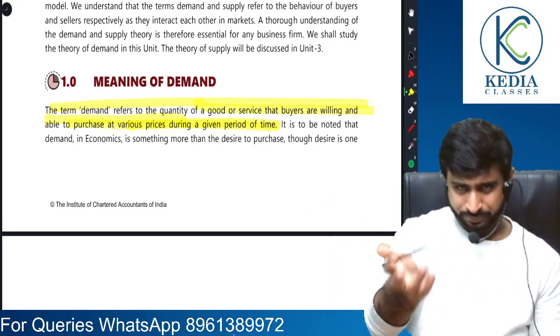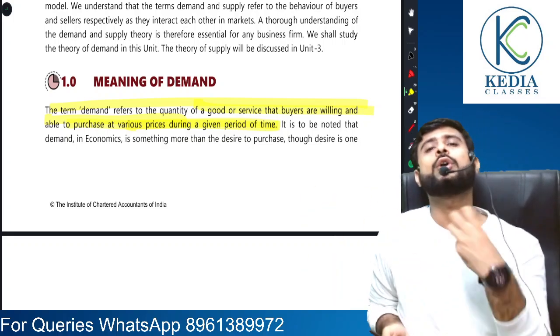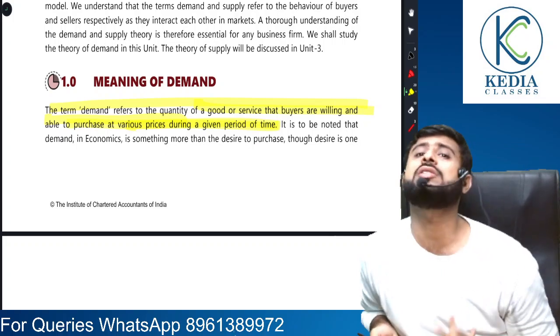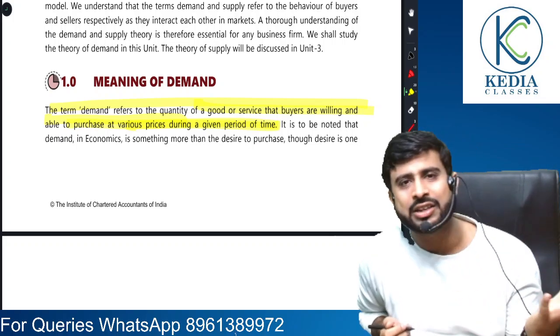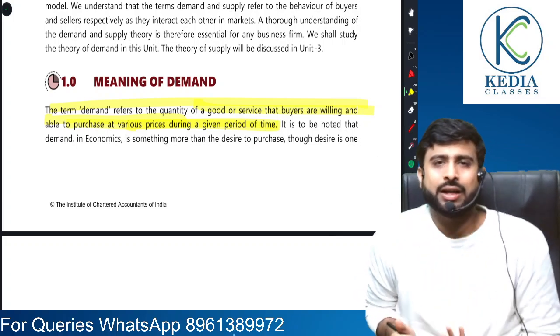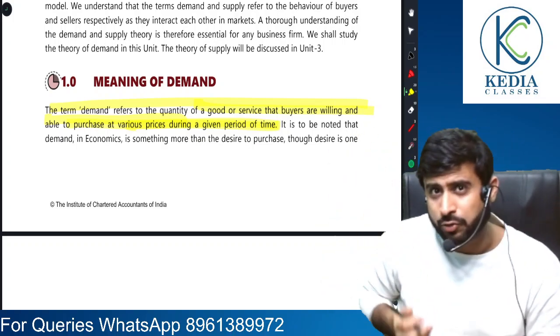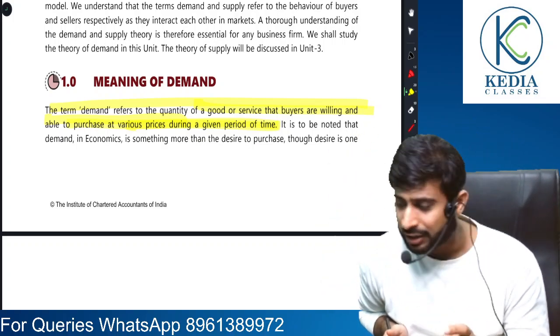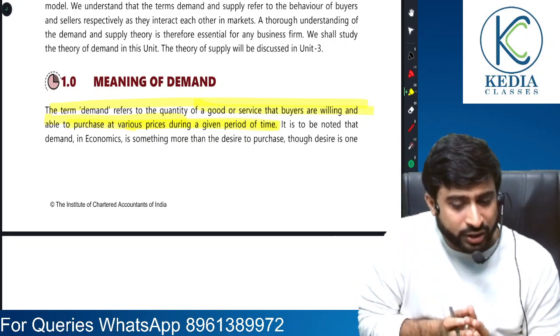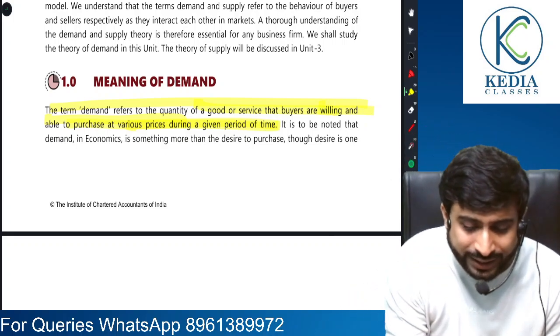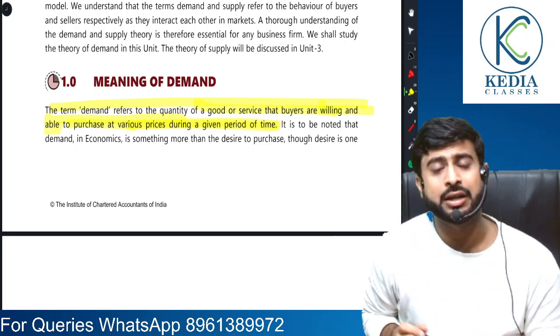Suppose I say, okay, today I want a Taj Mahal, the original one. Yes, I am willing, but am I able? Do I have that many thousands and lakhs of crores? The answer is no. So there is definitely willingness but an absence of ability.